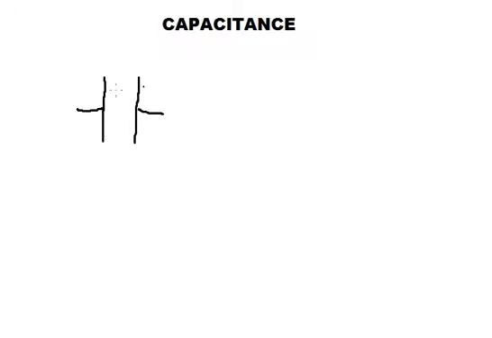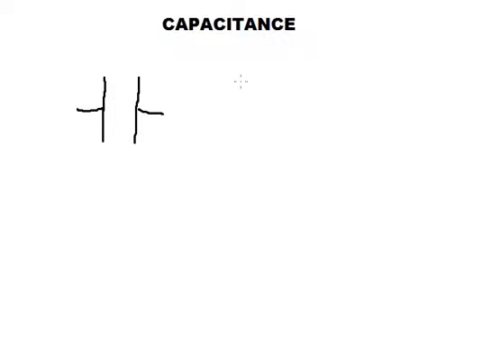You will have two parallel metal plates, and these will have metallic leads that help in electrical connection, and the space between the two parallel metal plates will be filled by a dielectric. First of all, you must know the need of having the dielectric. In fact, dielectric helps in increasing the capacitance of the capacitor.